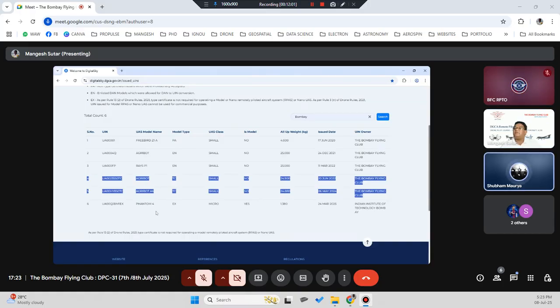Yeah, that is for media. And this is your AgriBot A5 and A6. These are the 2 drones which we are flying for our training purpose. The weight of all of it is 24.9. This one was 2022 and this one was 2024. So these 2 drones we are using.